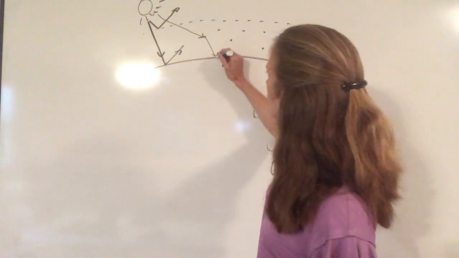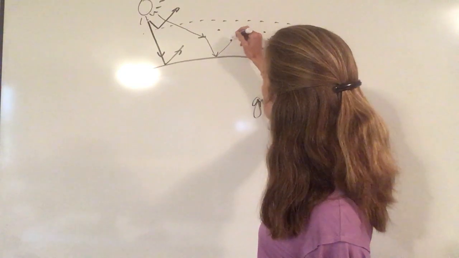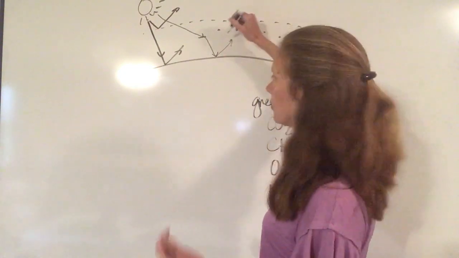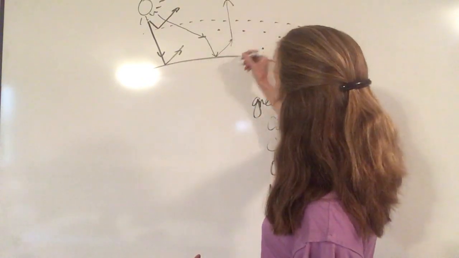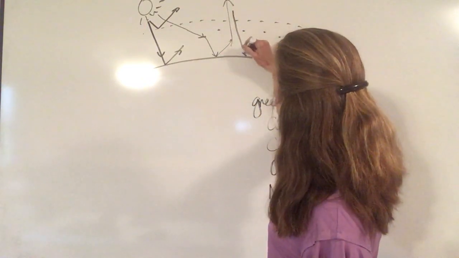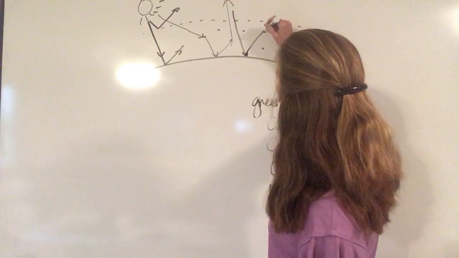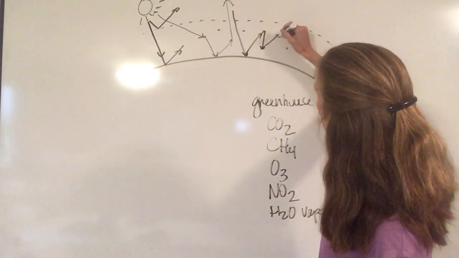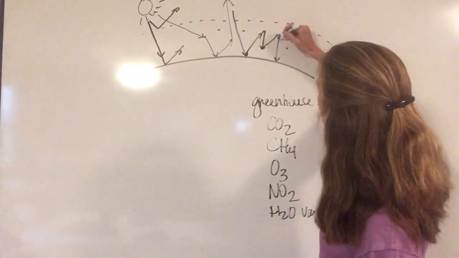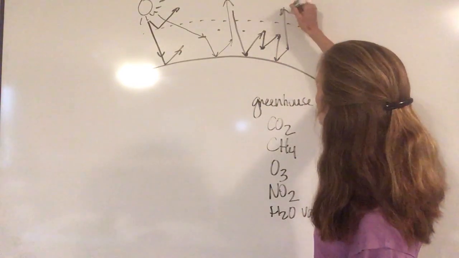Maybe the Earth is going to reflect it back, and then when it reflects, it's going to hit another one. When it reflects off this one, it may escape, or another ray that comes in from the sun may hit this one. It may hit then this one. It may hit this one. It may reflect it back down to the Earth again. It may reflect it off, and then it's eventually going to escape.